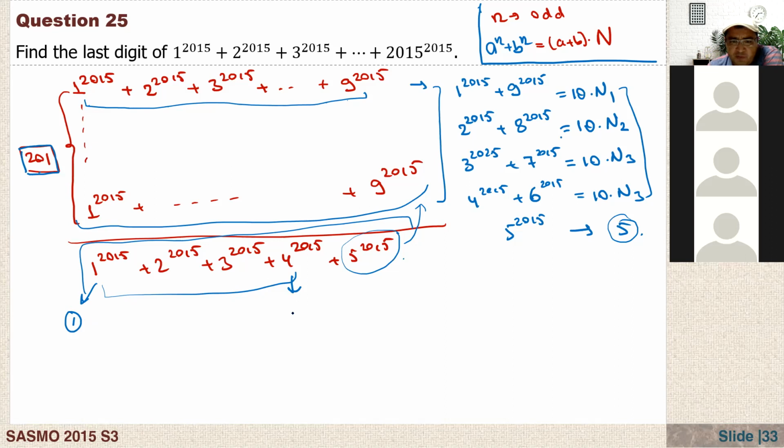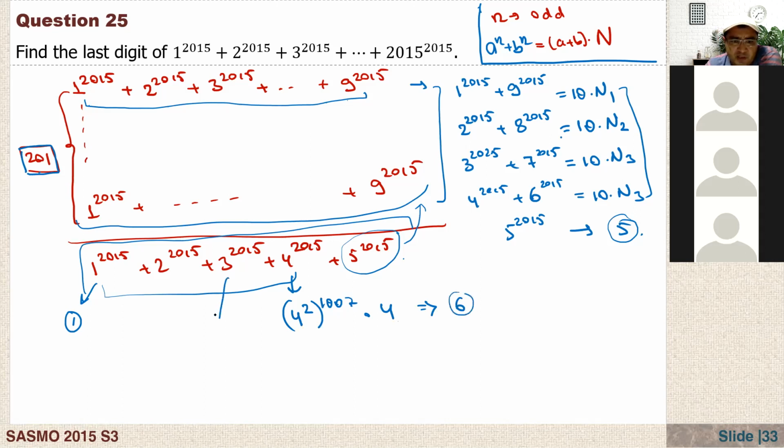4 to the power of 2015, right? And I can write it as 2 squared to the power of 1007, that is 2014, times 4. And here 4 squared is 16. The last digit is 6. 6 to the power of anything, the last digit always will be 6. And here we have 4 times 6. So the last digit is 6.